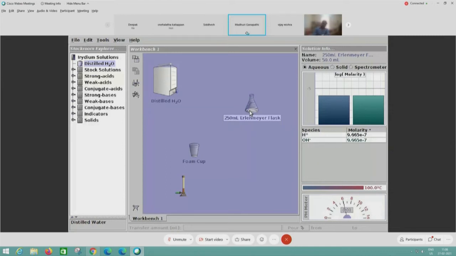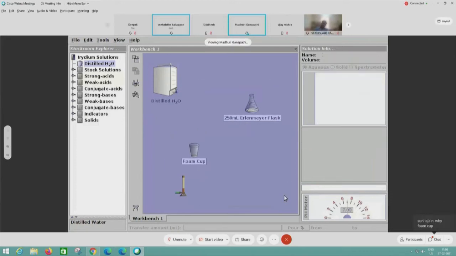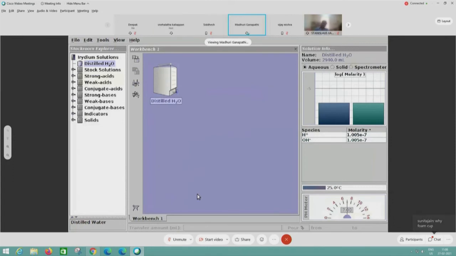We have insulated the flask from the surroundings. Dr. Archana Trivedi has asked, can you please help understand the log molarity graph in the solution info? Take an example of an acid or base, and then you can explain that. Yes, I'll just remove all these things. These parts are clear, I hope. I'll take just an acid.